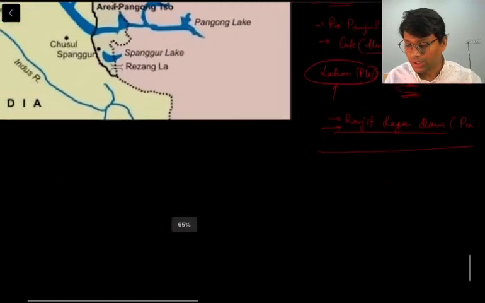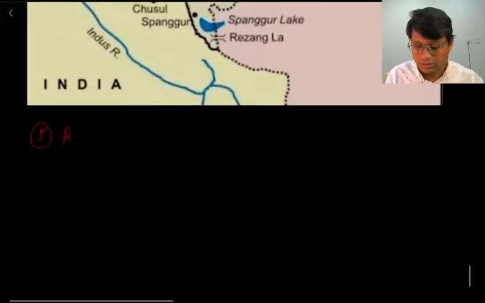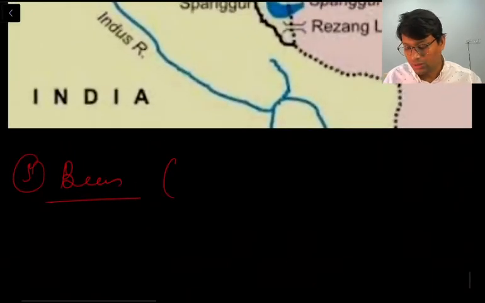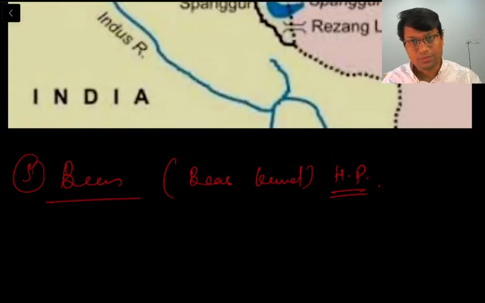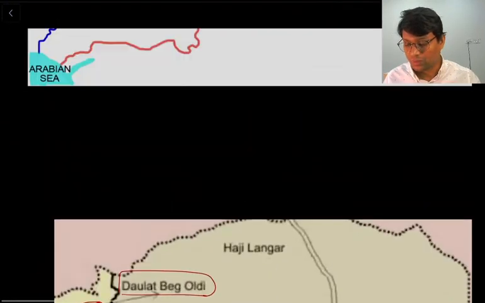We will move our attention to the river Beas. Now Beas originates in Beas Kund, that is again in Himachal Pradesh, right? Now let us see first how Beas flows.